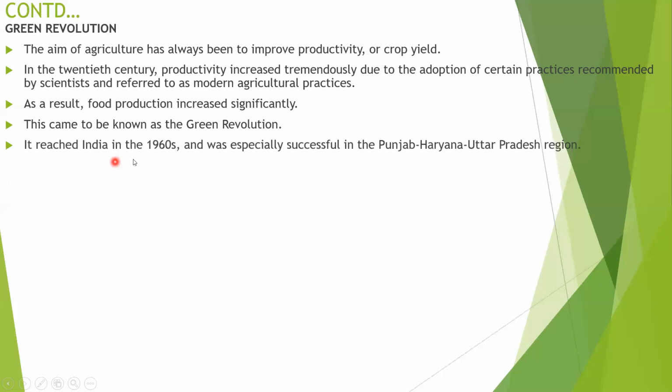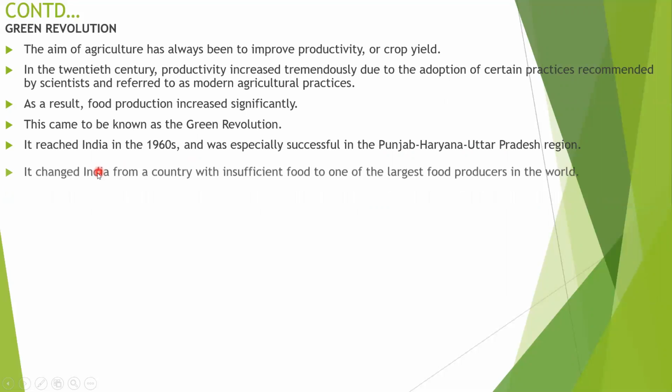It reached India in the 1960s and was especially successful in Punjab, Haryana and Uttar Pradesh. First of all, agriculture was tested in these states of our country, where they got successful cultivation, and the green revolution was made in 1960 itself.